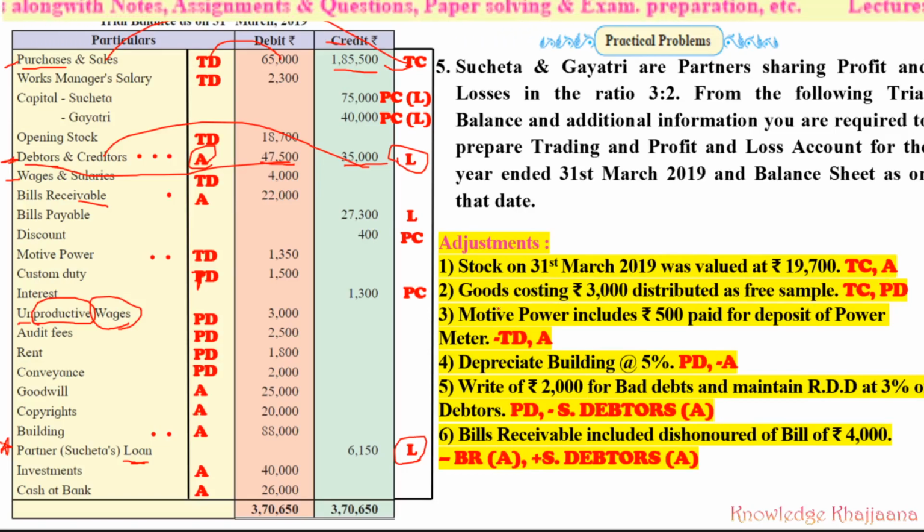See, what I have already told you, goods go out by any reason, by any way. They may be destroyed, they may have been caught in fire, whatever may be the reason, goods are going out. So whatever amount of goods are going out, those must be recorded on the trading account credit side. So the goods distributed as samples must be recorded at the trading account credit side, to that much amount of goods which has been distributed as sample.